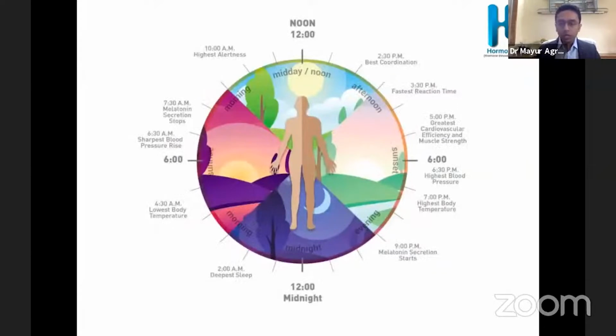This is what a basic circadian rhythm is. We already know that the melatonin increases in the evening when we go to sleep, when there is darkness. The highest body temperature is around 7 p.m., whereas the lowest body temperature is early in the morning, say 4:30 a.m. And we have faster reaction time and coordination in the afternoon, and we have highest alertness in the morning at 10 a.m. So probably this is the reason we have organized this lecture at 10 a.m. for the highest alertness. This is a really tough topic.